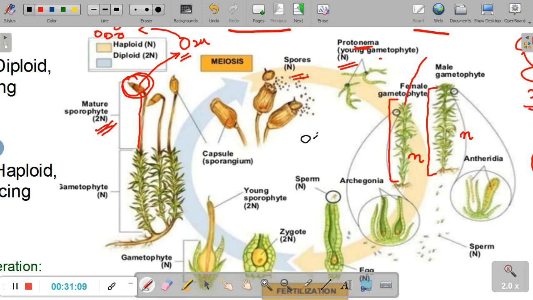This haploid cell undergoes mitosis, which makes one more cell, and both of these cells will divide again. They'll form more cells, and eventually you get this multicellular structure which we call protonema, which you don't need to remember, which will grow into a multicellular plant body. So mitosis is taking place. What do we call this? This is called germination of spores. So the spores have germinated, and once the spore germinates, it's a different plant body. Right? Now, why did I tell you all of this?